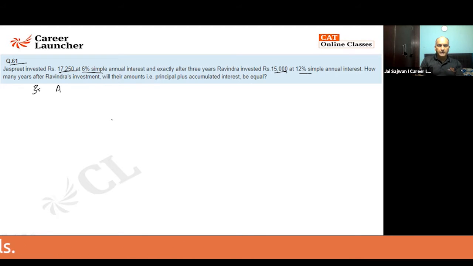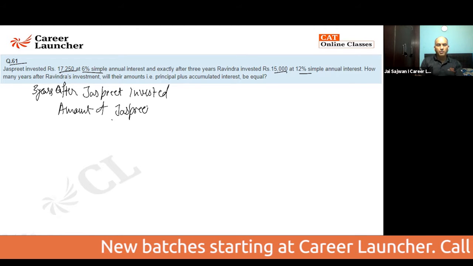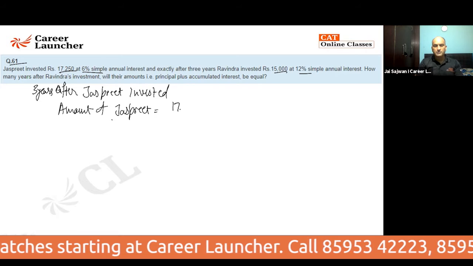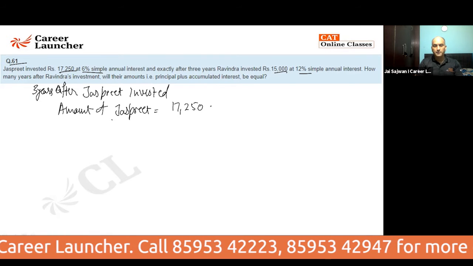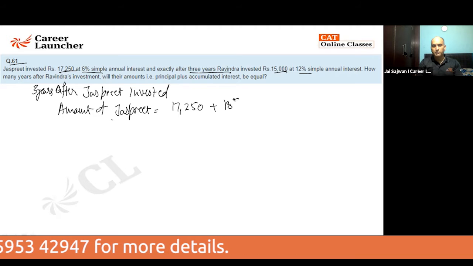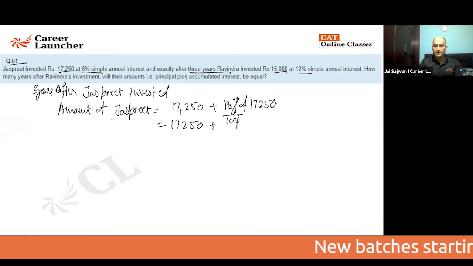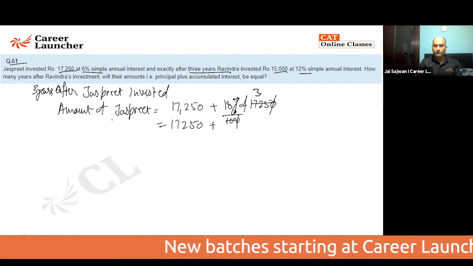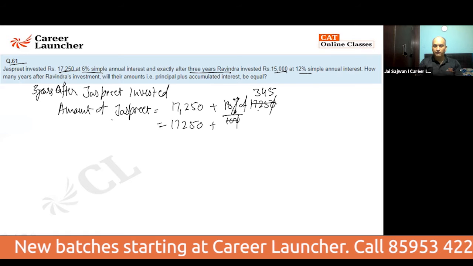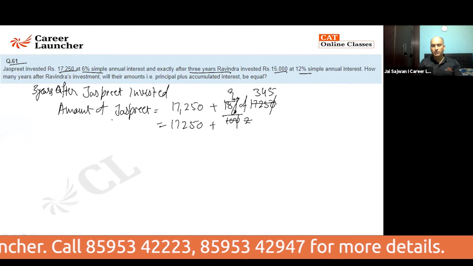After 3 years after Jaspreet invested, the amount with Jaspreet is 17,250 plus 6% annual interest. In 3 years it will be 18% of 17,250. Just solve it. 18 by 100, I'll cancel this. 5 3s are 15 and 5 4s are 20, 5s are 25, 2 is coming here. This is 9. No, not 2 years, it is 3 years.